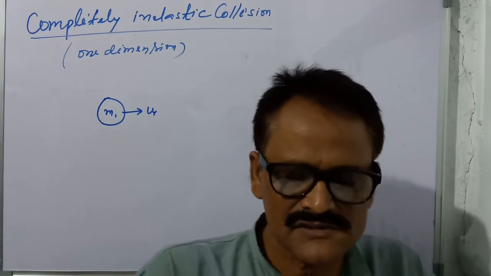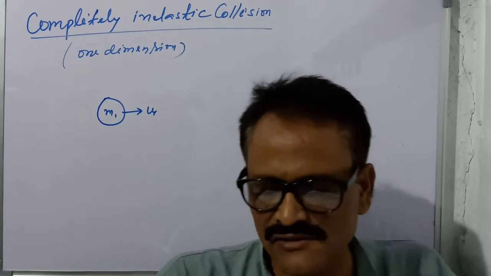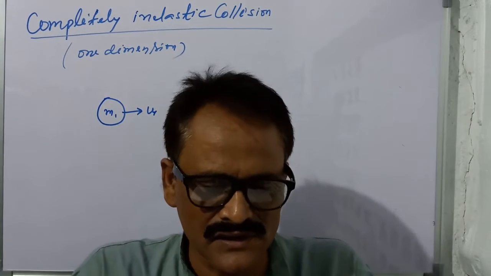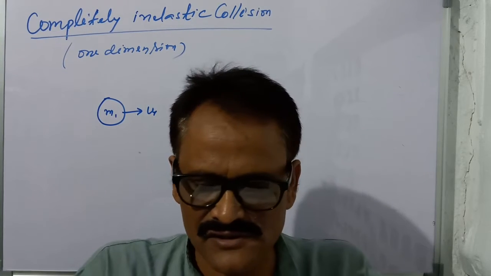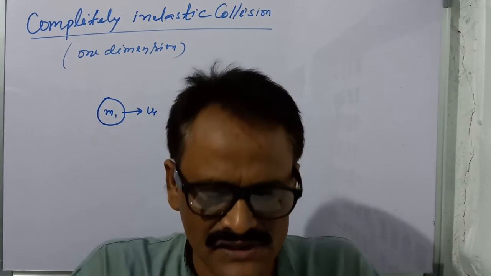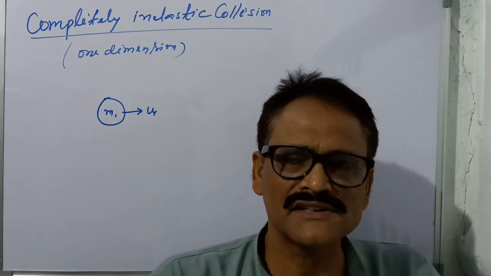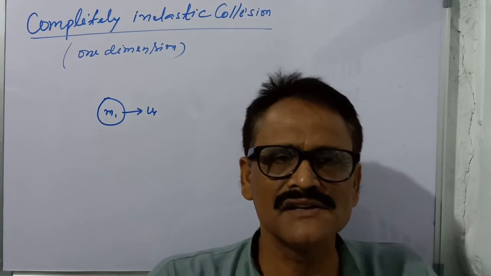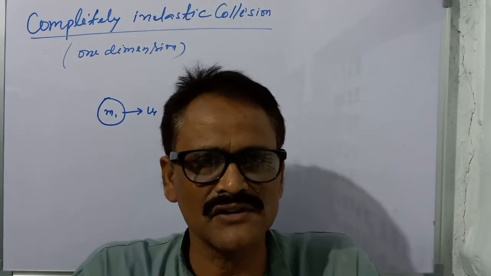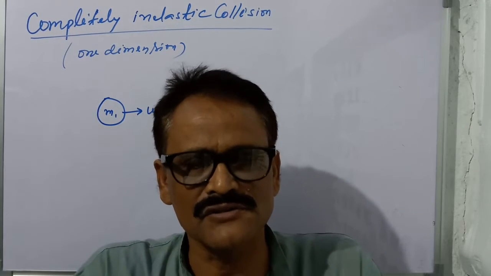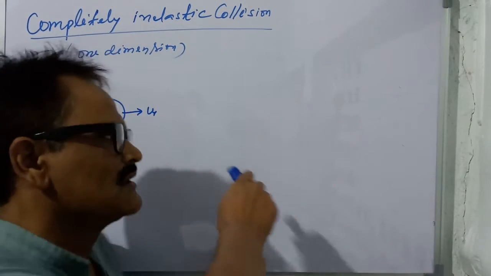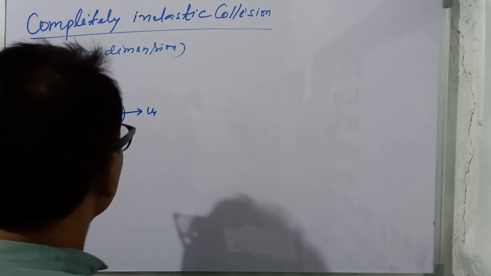Today I am going to discuss the inelastic collision. Inelastic collision in one dimension means the direction of the colliding particle is the same as the direction of the velocity before the collision. Now look at this figure.